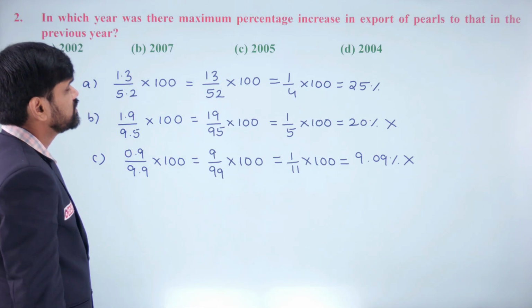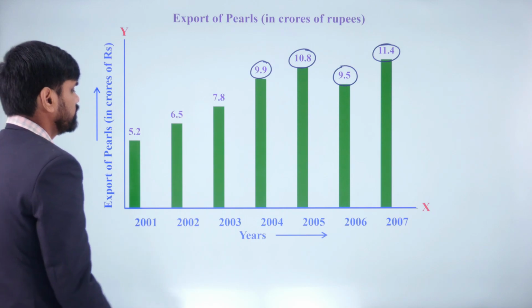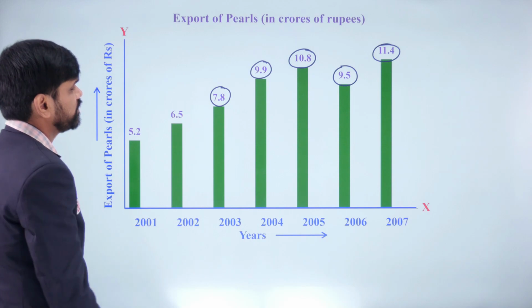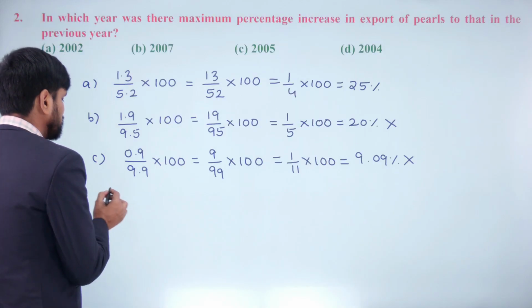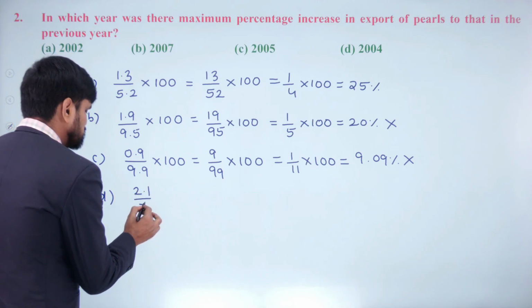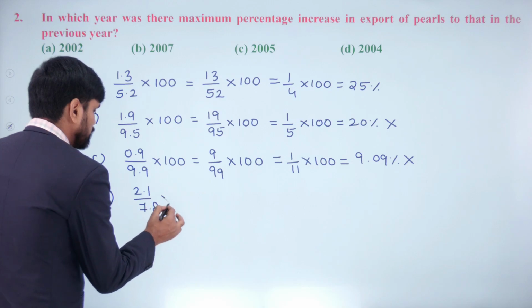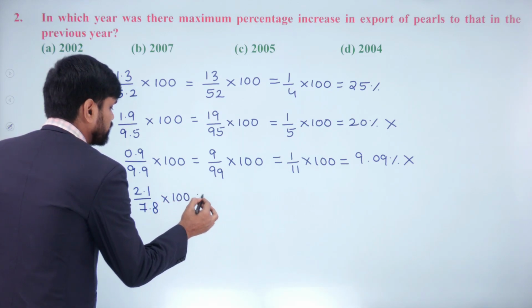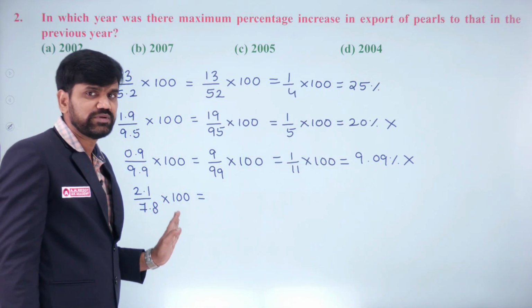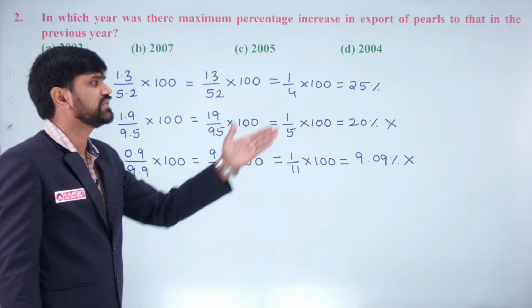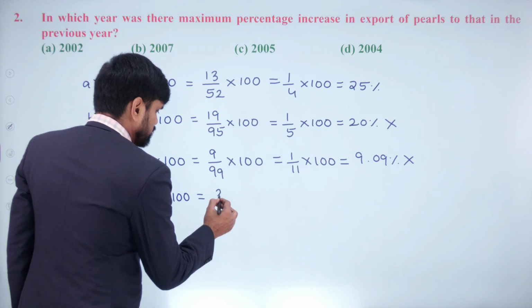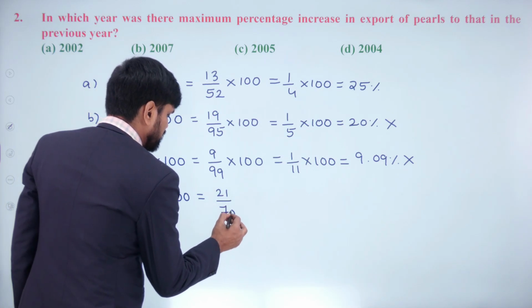Next, D, that is 2004. In 2004, 7.8 has become 9.9. There is an increase of 2.1 on 7.8 into 100. As 25% is the highest till now, if this is coming out to be more than 25%, this will become the highest. If it is less than 25%, then 25% will be the highest. So we will compare these two only. Now going ahead, this is how much, dear? 21 by 78 into 100.